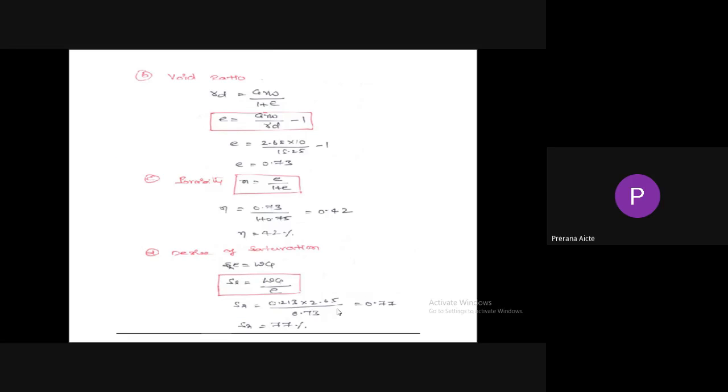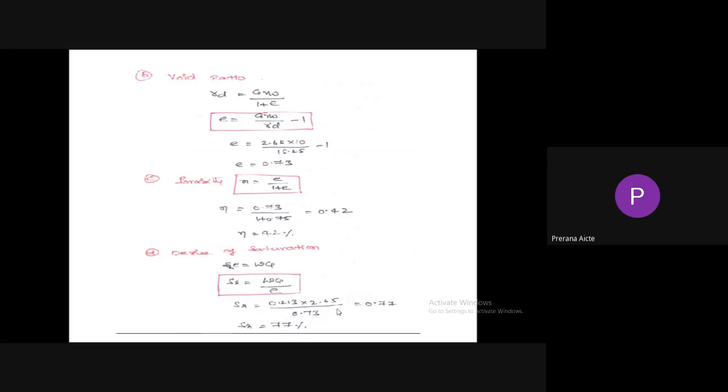Next, void ratio. We have the equation gamma D equals G gamma W by 1 plus e. From this equation, e equals G gamma W by gamma D minus 1. So e is equal to 2.65 into 10 divided by gamma D 15.25, minus 1. e equals 0.73. Porosity equals e by 1 plus e, so 0.73 by 1 plus 0.73.